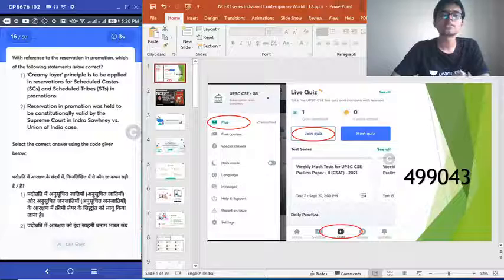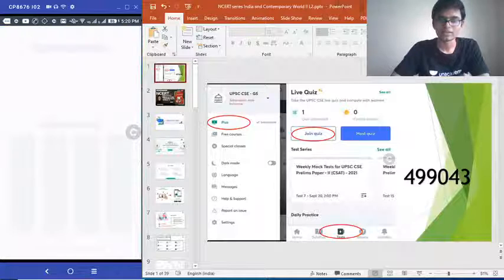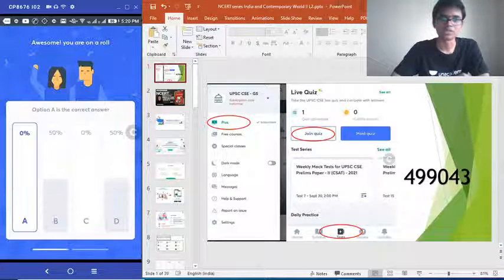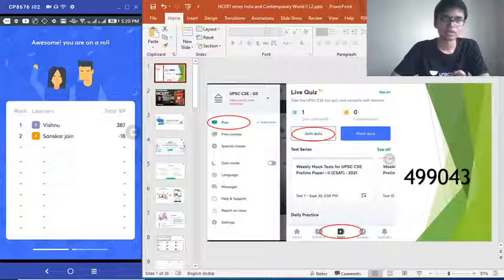Creamy layer principle is to be applied in reservations for SC and STs in promotion. Then it was held valid in the Indira Sahini case by Supreme Court. Which is the correct answer? Option A. One only. Moving on. Next question.